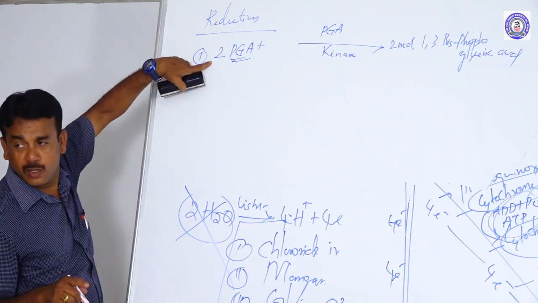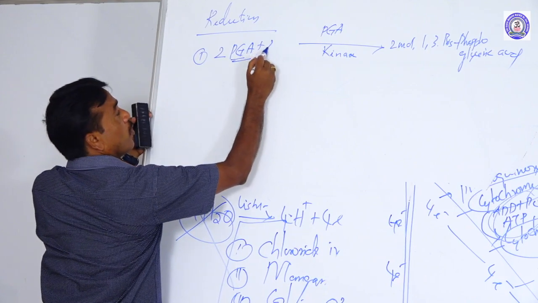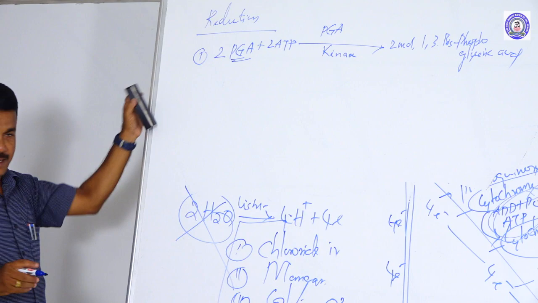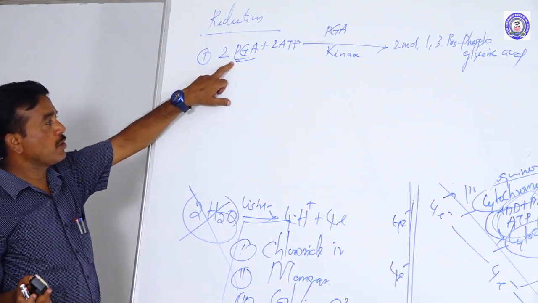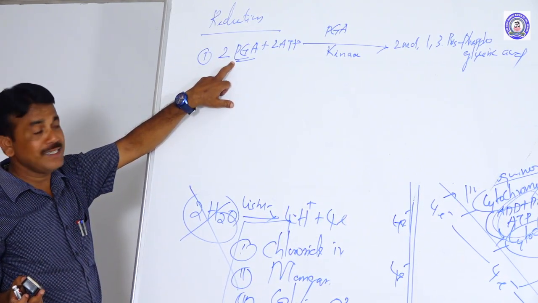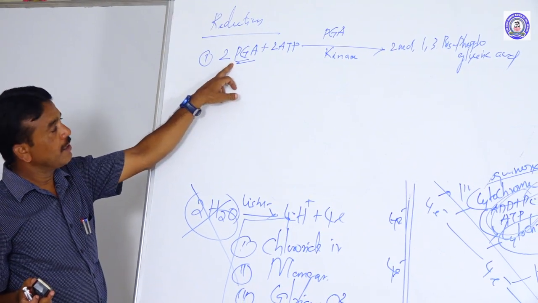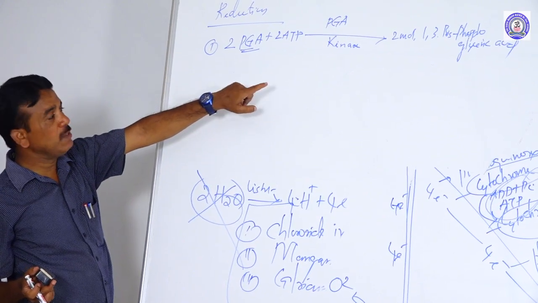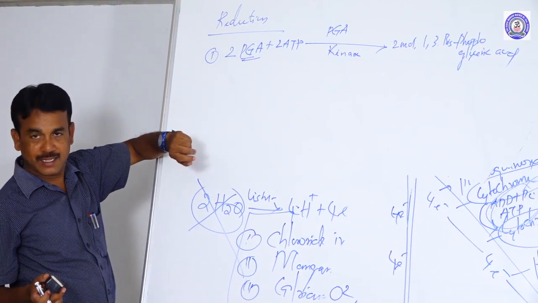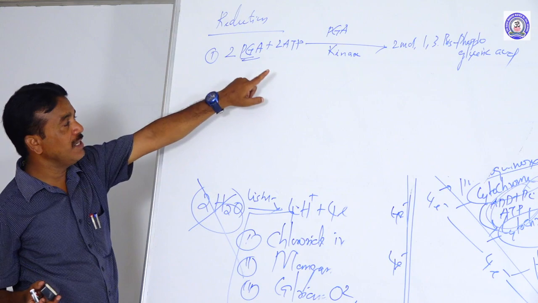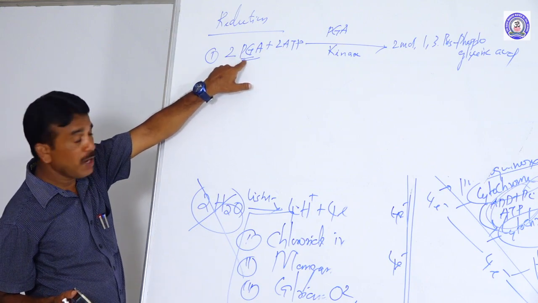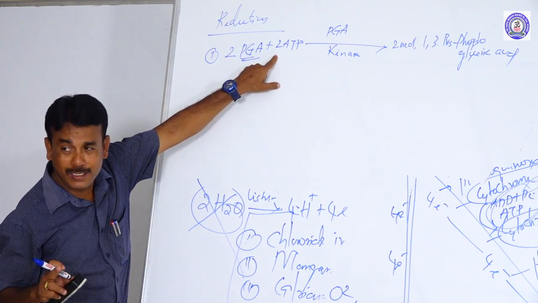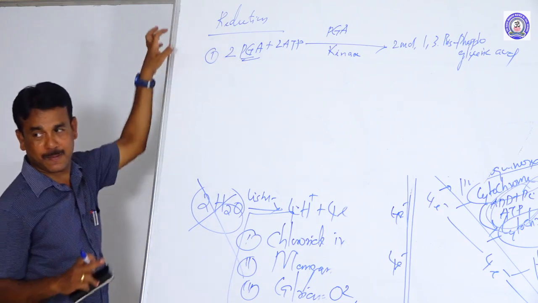So how much is given? 2 ATP. So 2 ATP are generated in the first step.